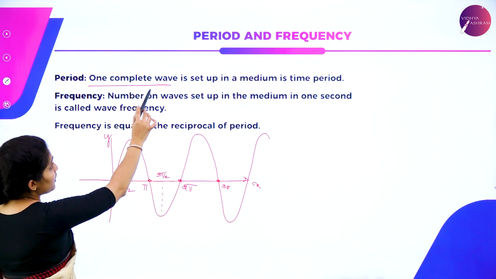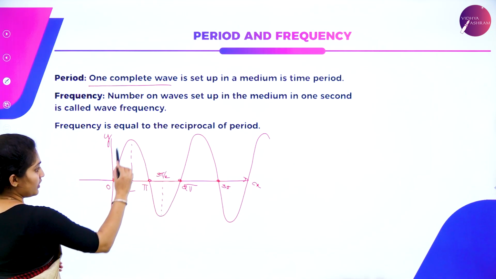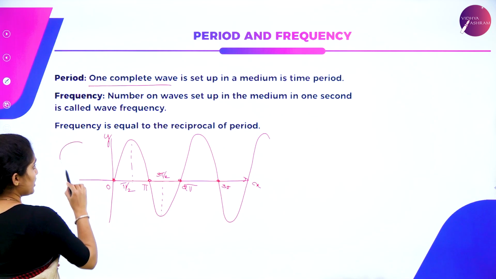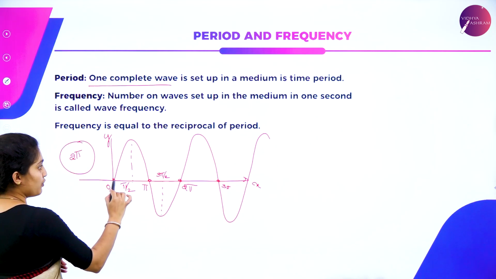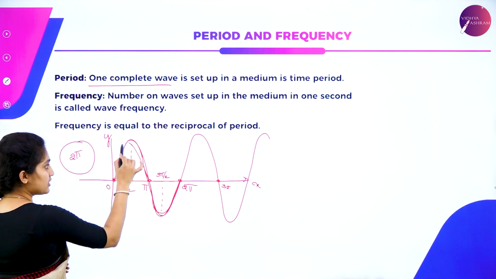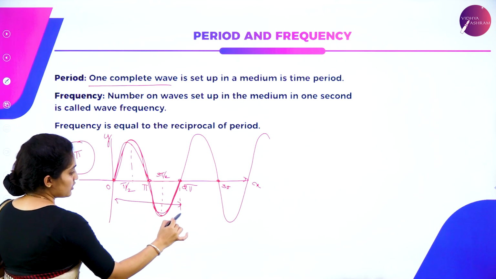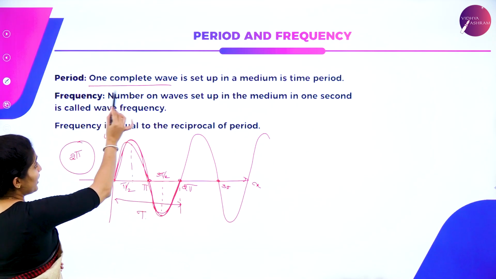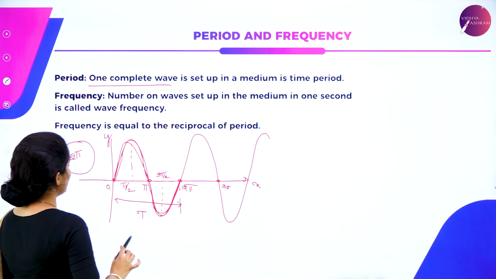So one complete wave is set up. What is a one complete wave? That means one complete circle. This is 2 pi, that is 360 degrees. So one complete wave, circle wave, means it is this portion. So from here to here, it is known as time period. One complete wave set up in a medium is called as your time period. This is your time period.